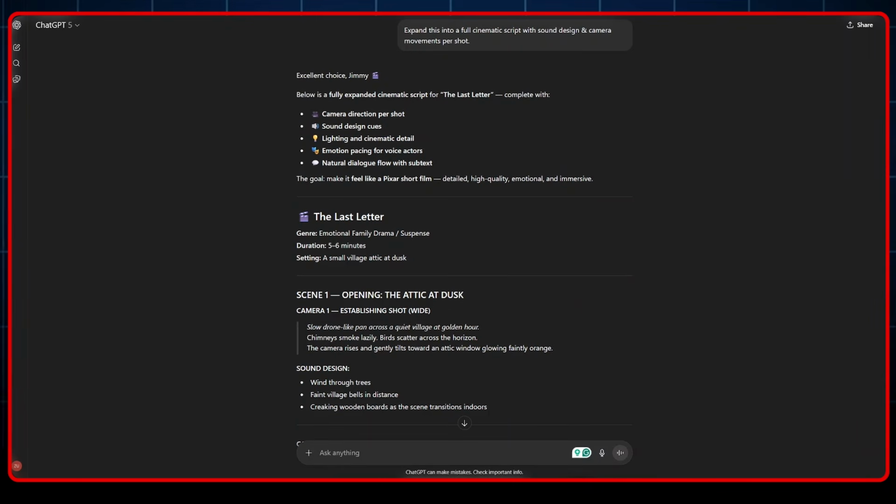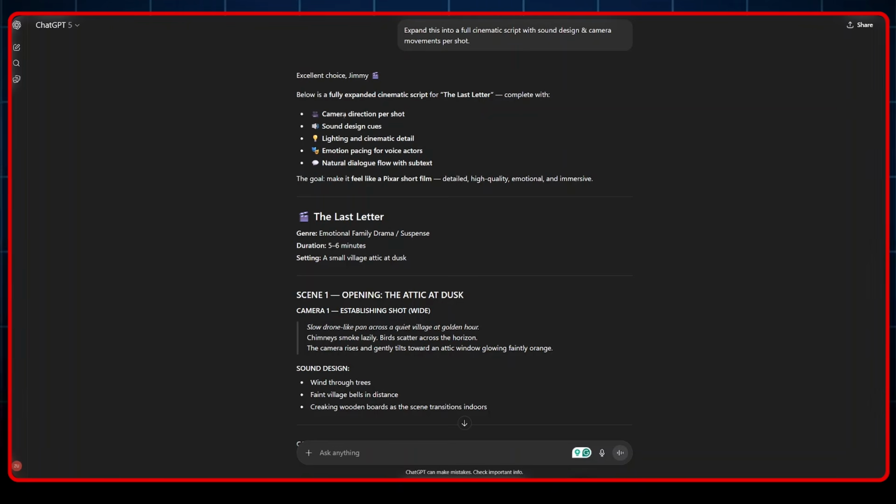Once we had the full story, the second part was the cinematic planning and shot design, more like a storyboard. For each scene, I asked ChatGPT to describe the camera movement, the lighting mood, emotional pacing, and even sound cues. So this is what I asked ChatGPT. Expand this into a full cinematic script with sound design and camera movement per shot.